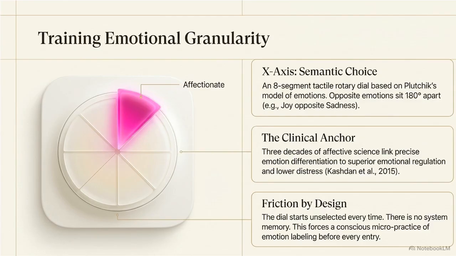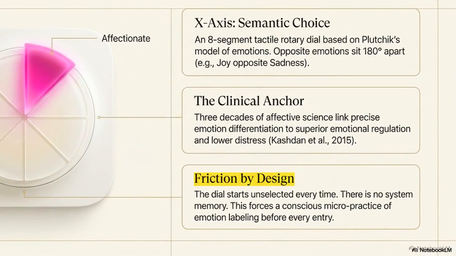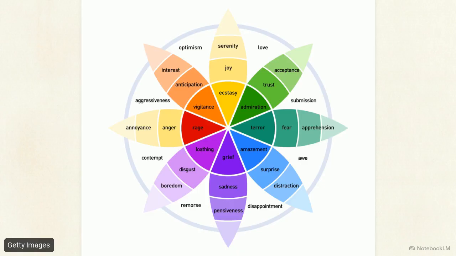This interface is the mood dial. It is the very first tactile interaction you encounter, and notice that it starts completely blank. This is a baseline state of intentional friction. This chart displays Plutchik's wheel of emotions.